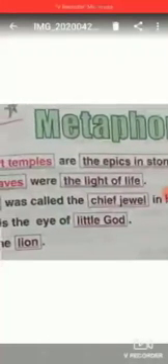Now the next sentence is, this room is a furnace. That means the room is indirectly compared with the furnace. So this indirect comparison shows that this sentence is a metaphor. Let's see a few more examples.